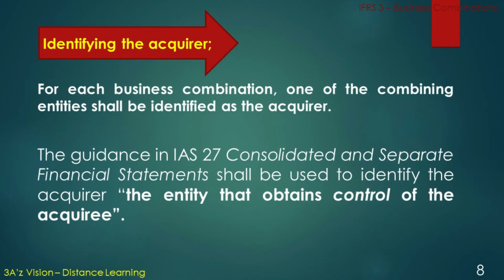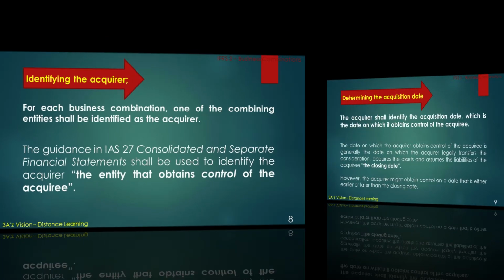Identifying the acquirer. For each business combination, one of the combining entities shall be identified as the acquirer. The guidance in IAS 27, consolidated and separate financial statements, shall be used to identify the acquirer, that is, the entity that obtains control of the equity.